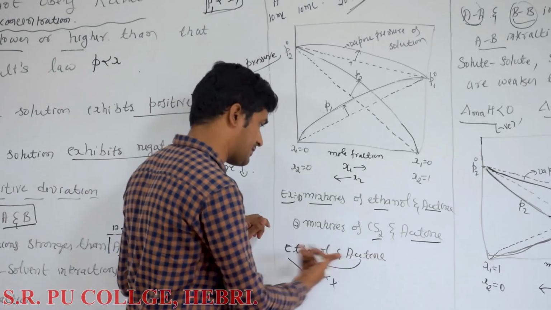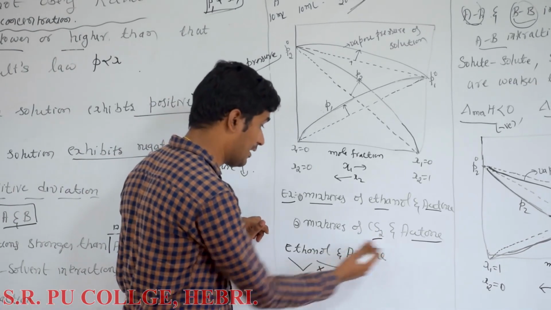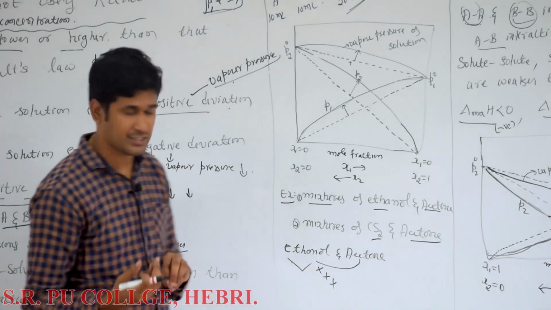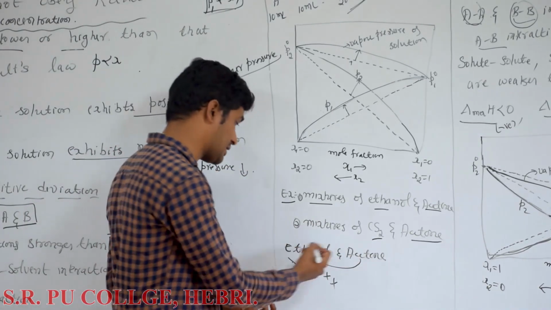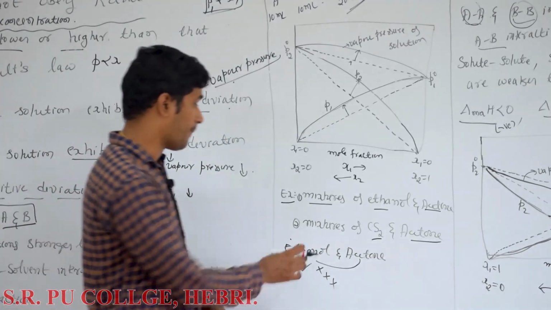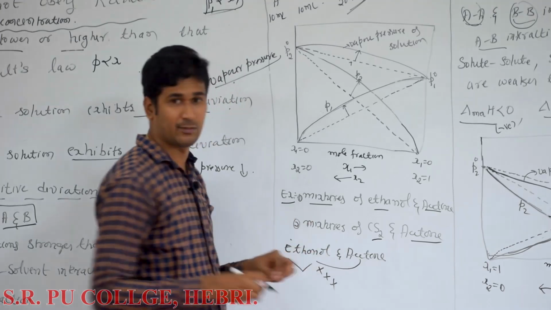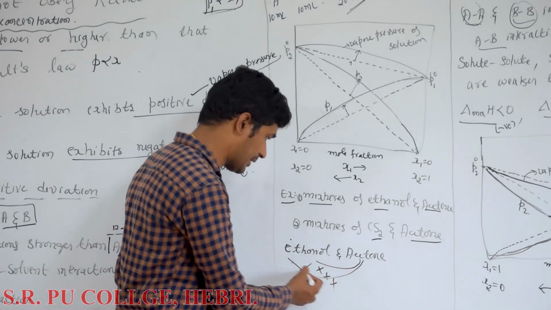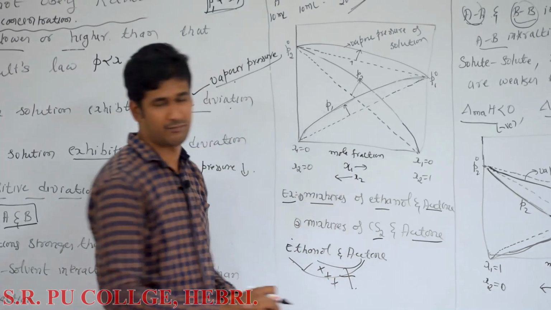Usually, hydrogen bondings are stronger forces of attraction. Now, ethanol and acetone start to interact with one another, but the interaction between ethanol and acetone is weaker than the interaction between ethanol molecules as well as acetone and acetone molecules. They always try to break the original interactions. When a new interaction is formed, that interaction becomes weaker than the original one.